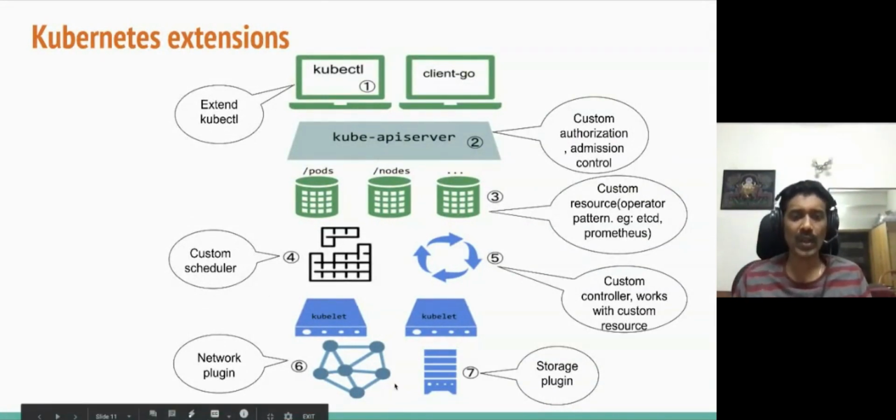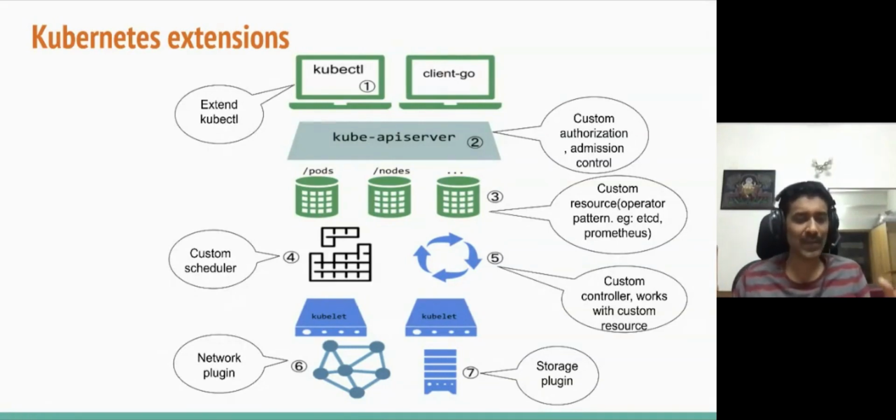And the last point is about the infrastructure plugins. If you look at it, the industry has so many different types of networking standards and so many different types of storage standards. How do you make sure Kubernetes as an orchestration system can work with so many different types of hardware resources? That's where the plugins come in. Kubernetes provides nice plugins like the network plugin and storage plugin, which interact with these different components and make the system extensible. So these are, I would say, the top ways in which you can extend Kubernetes. Obviously, there is much more than that.